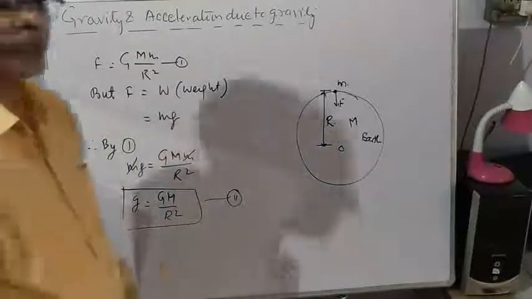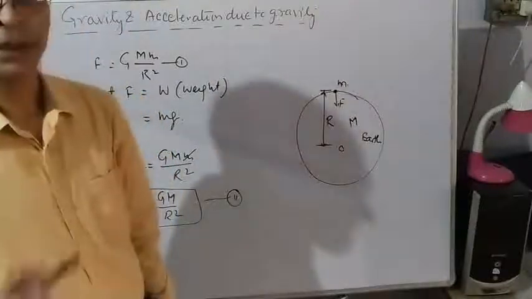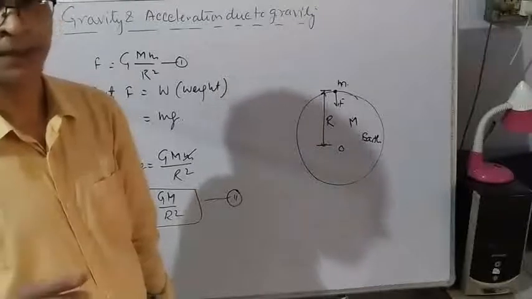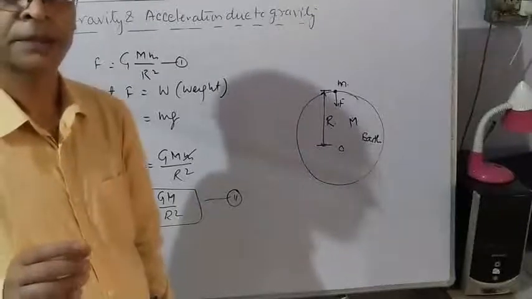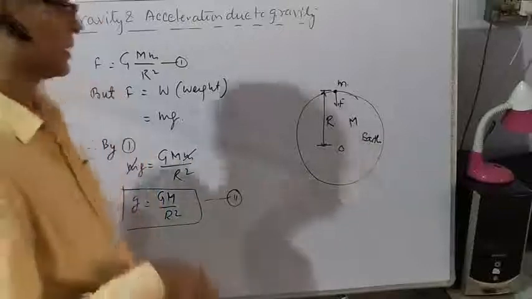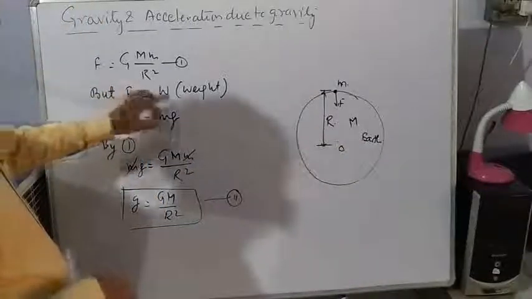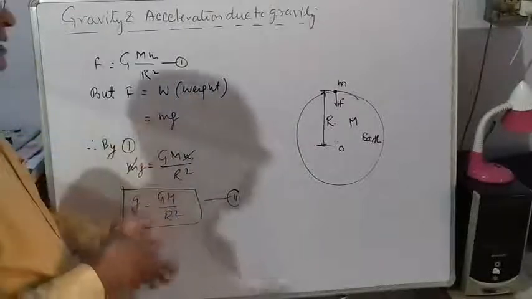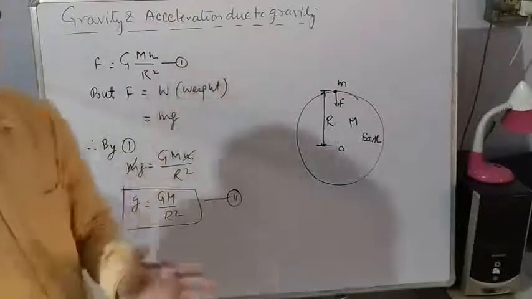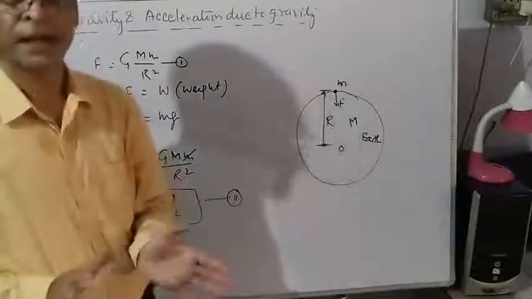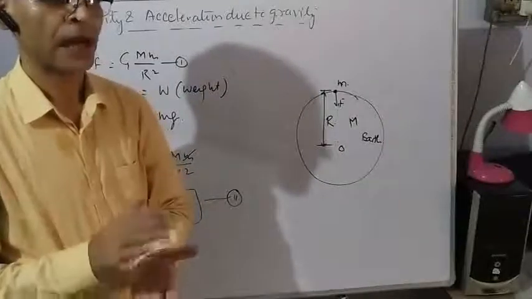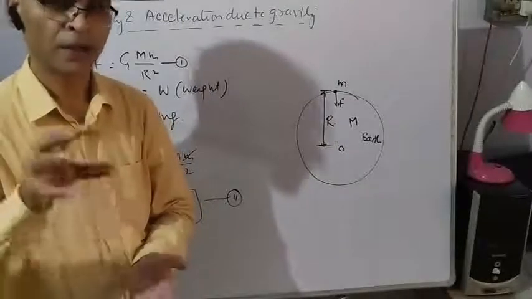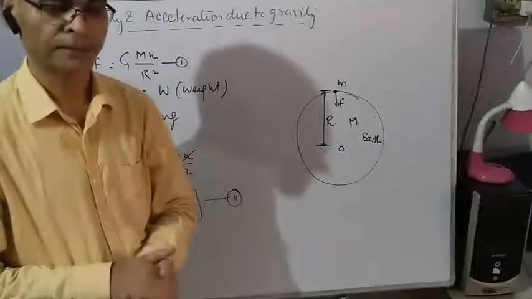You also know that the force acting on a body because of gravity of the Earth is called weight. So this force is equal to weight, and weight is equal to mg, where g is acceleration due to gravity. Let us understand. Now it is very clear that the Earth is exerting a force of attraction on every body present on the Earth.